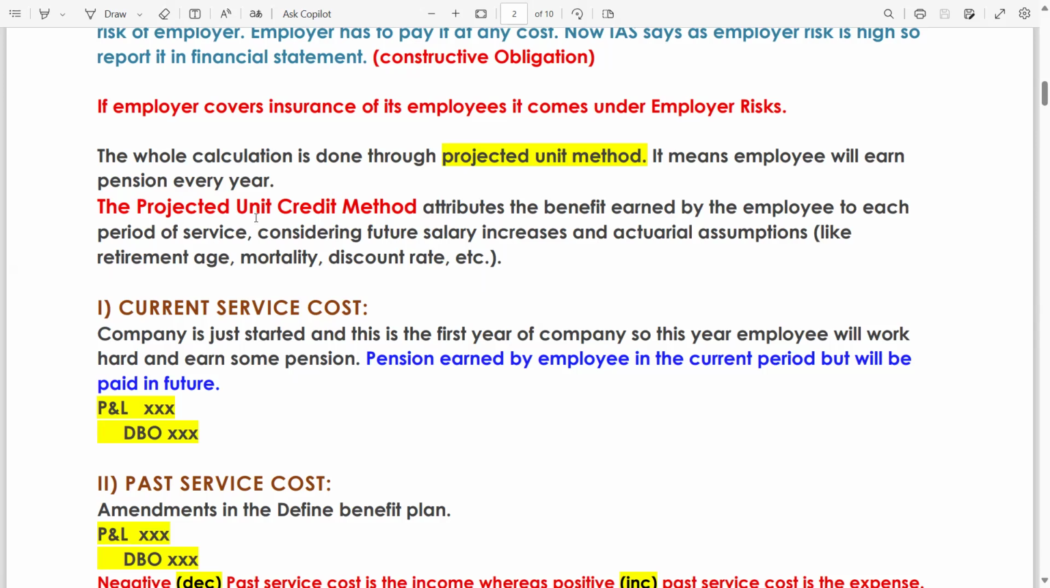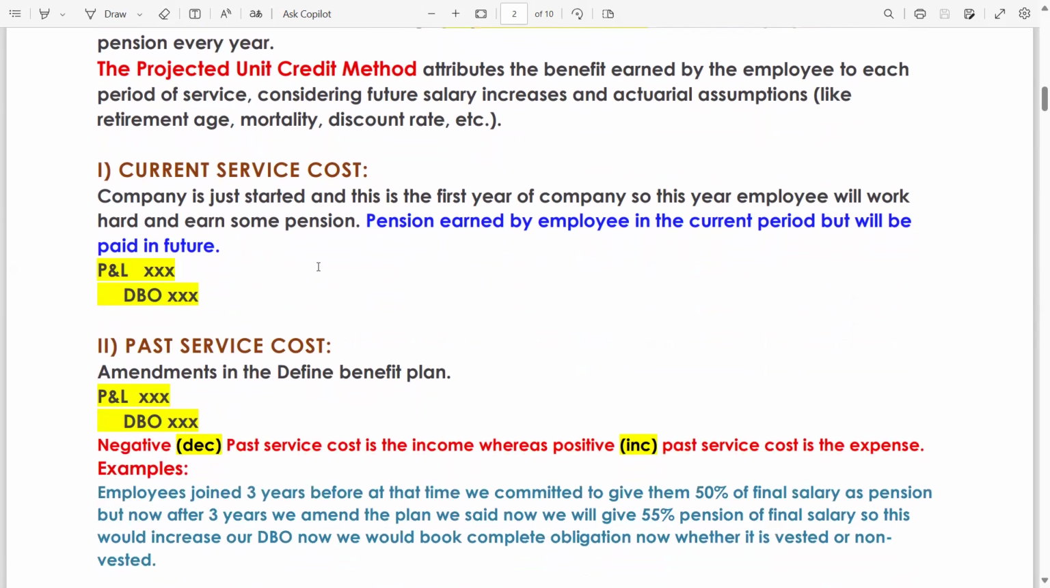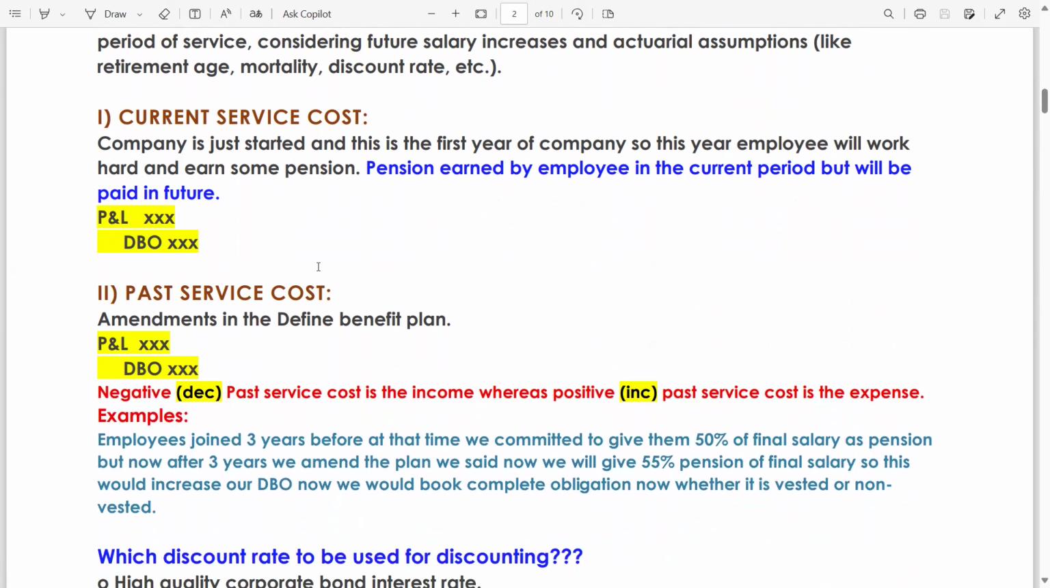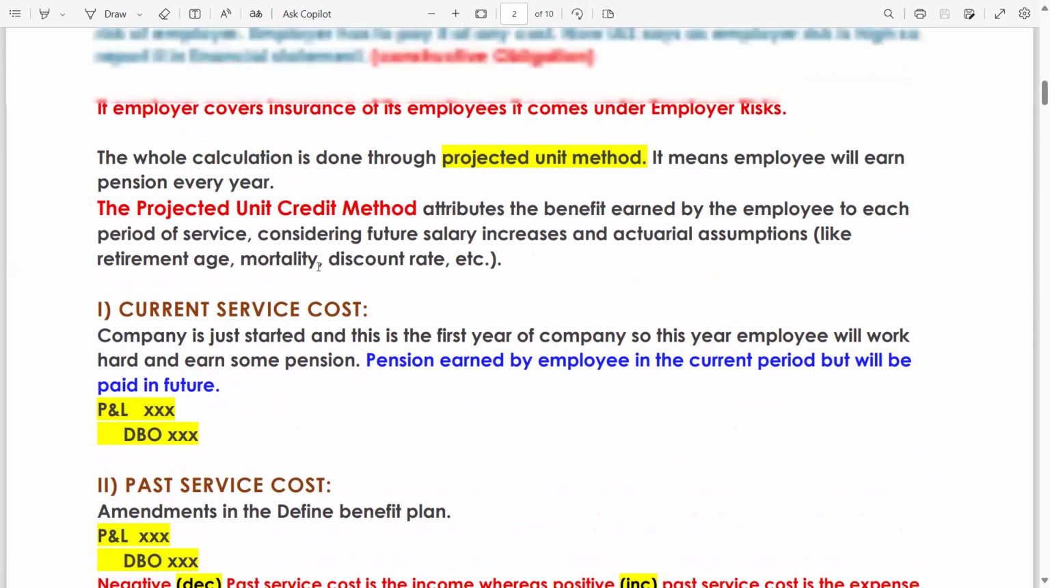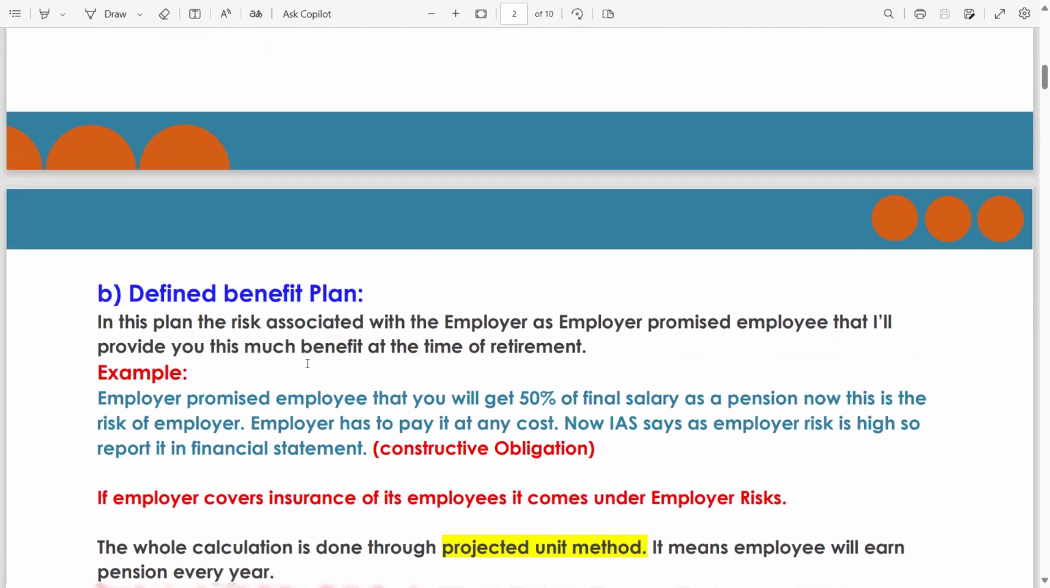The projected unit method, this is just for your understanding. The projected unit credit method attributes the benefit earned by the employee to each period of service, considering future salary increases and actuarial assumptions like retirement age, mortality, discount rate, etc. Now, there are a few things you have to understand in order to solve defined benefit plan questions.